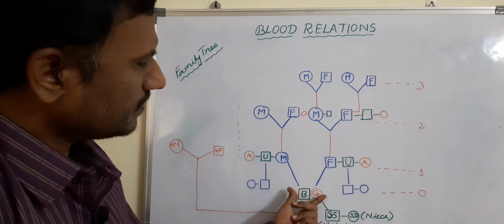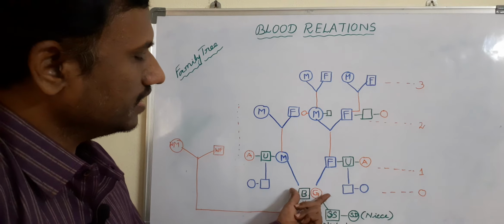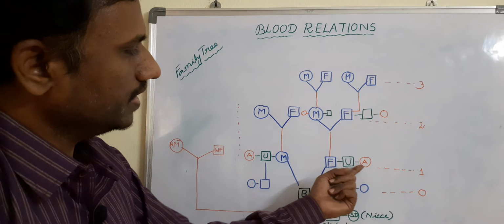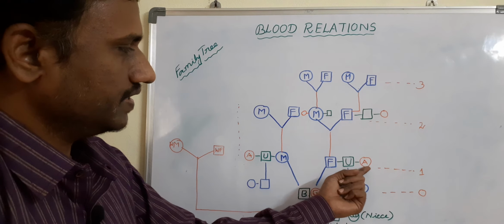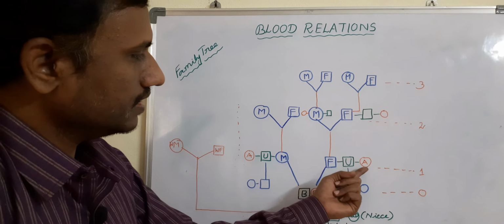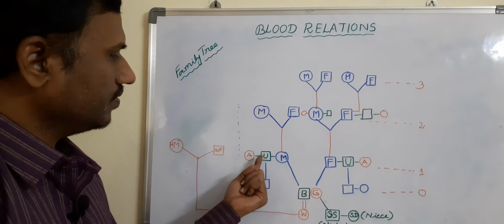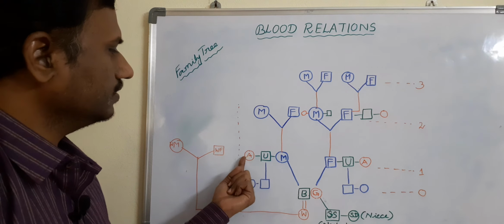If the father has a brother and sister, how do the children call them? Uncle, or aunt if it is female. Father's brother is uncle, father's sister is aunt. And similarly, mother also may have a brother and sister.